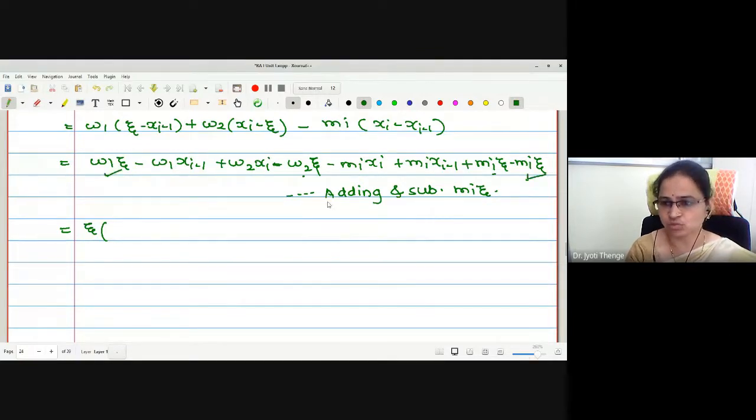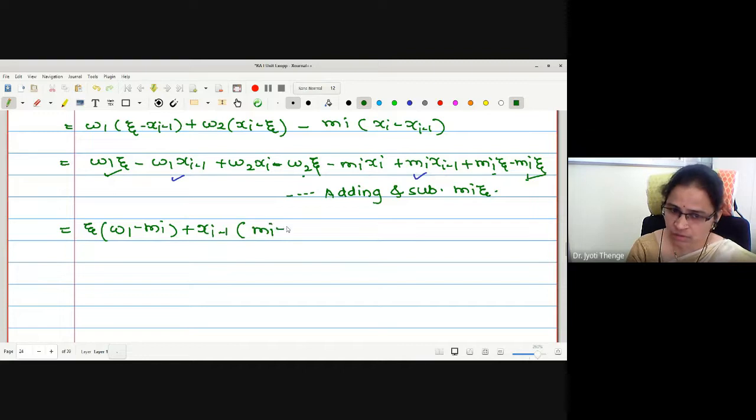If I take zeta common, we remain with w1 minus mi. Okay? Now let me collect the coefficients of xi minus 1. Where are the terms xi minus 1? One is here, another is here. Therefore, what can I write? Mi minus w1.